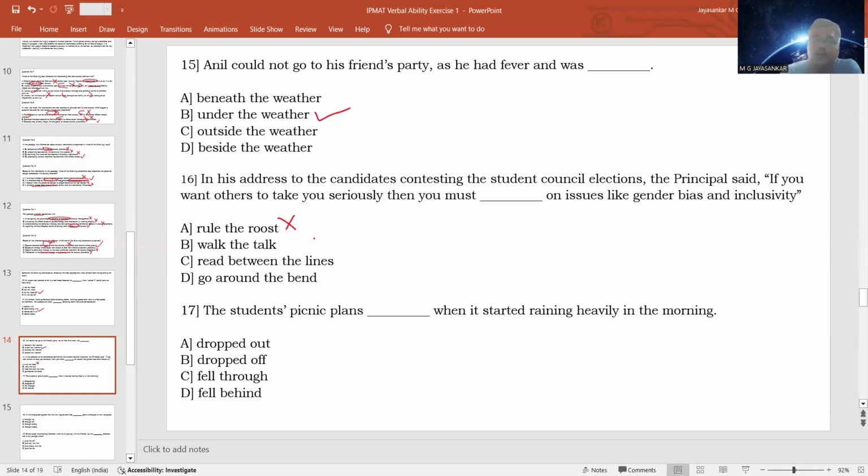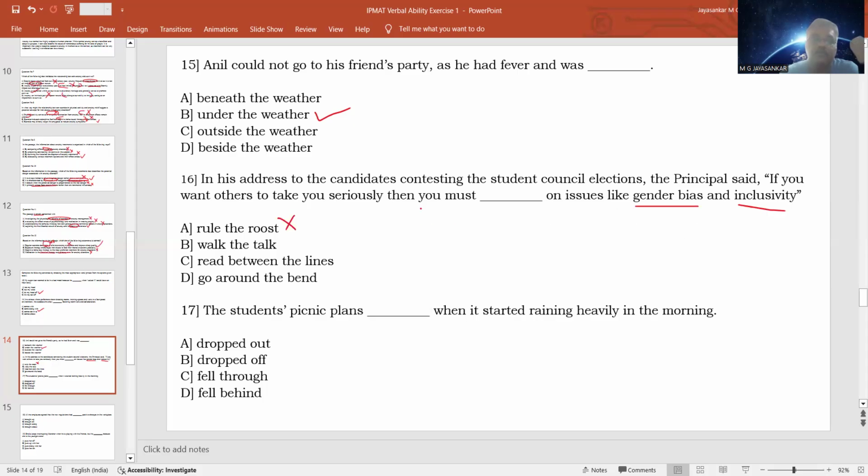You must walk the talk on issues like gender bias and inclusivity. Means you should not just talk about gender bias and inclusivity. You have to take some real actions that show that you are serious about issues like gender bias and inclusivity.